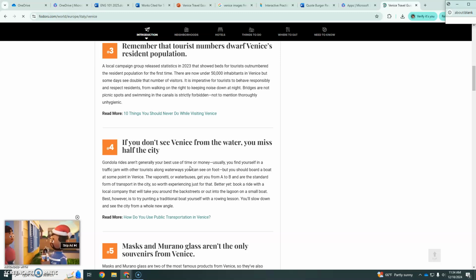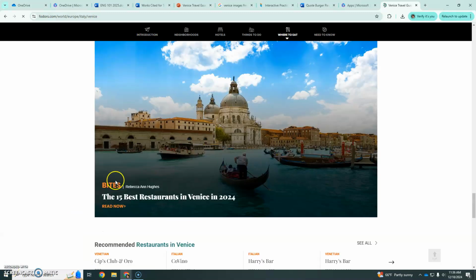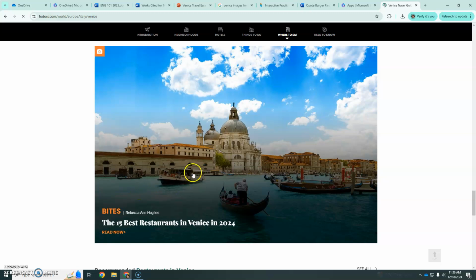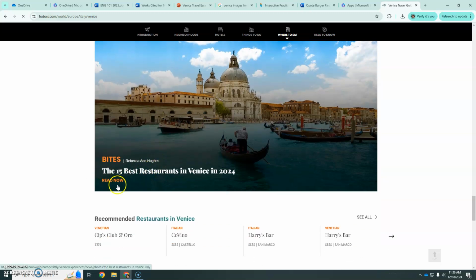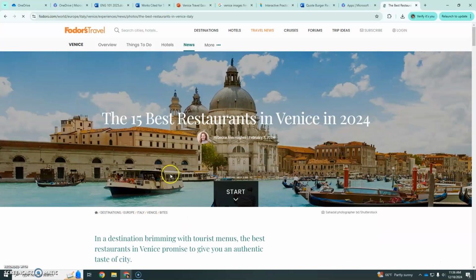But I want to find something about a gondola ride, and I found it right here because that's something that I said I wanted to use. So I'm going to read this. I'll pause you while I read. It's interesting that this is arguing against taking a gondola ride because they're so crowded. So maybe I'll check out another boat ride. So looking for gondolas and other boat rides, I came upon this best restaurants article. So I'm going to look at this article and work on the slide about restaurants first.